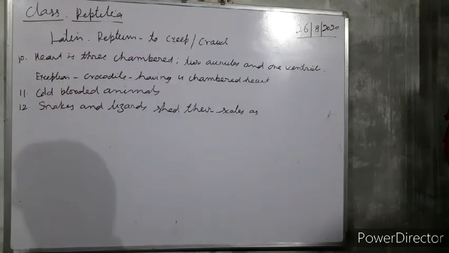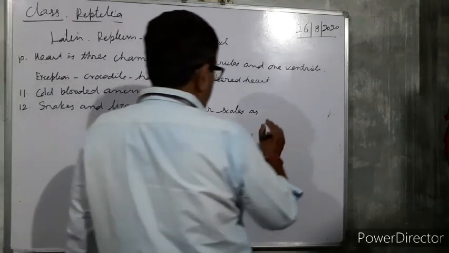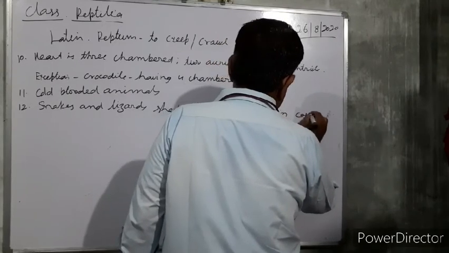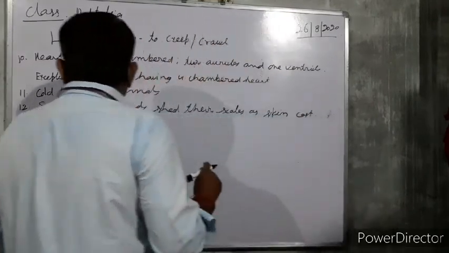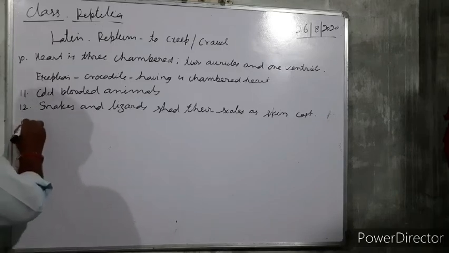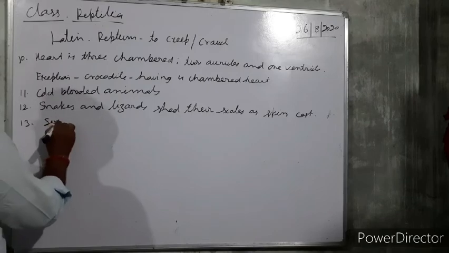This is a very important feature. The snakes and lizards shed their scales as skin cast. Sexes are separate.